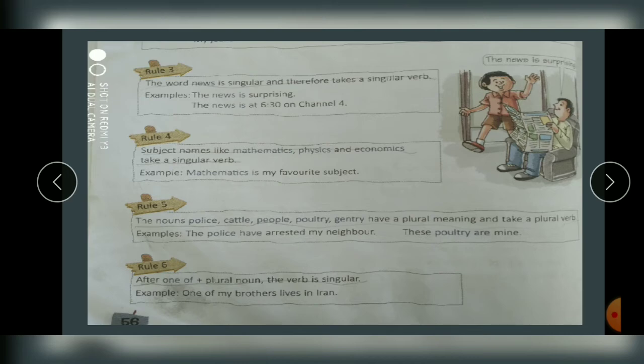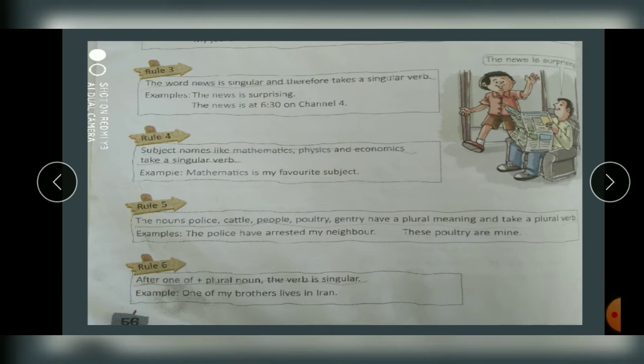So that is why we consider it as singular. Physics, दो S but singular. Economics, दो S with subjects like this will take singular verb. Clear? So news singular, verb singular. Subject singular, verb singular. Okay.